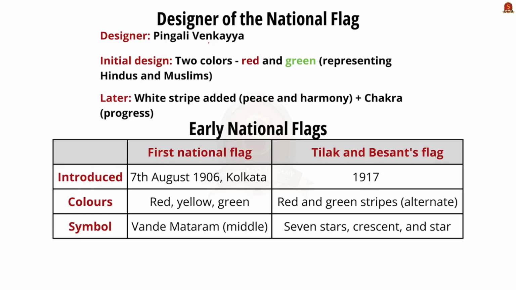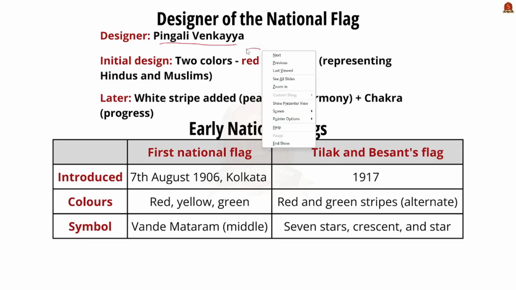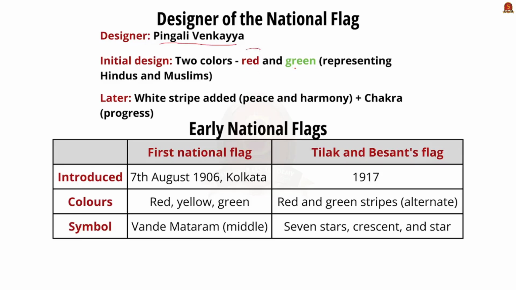First, this national flag was designed by Pingali Venkayya. His flag had only two red and green bands to represent the two major communities of India, that is the Hindus and the Muslims. And later the white band was added only with the advice of Mahatma Gandhi to represent peace and harmony. Later the chakra was also added to represent the progress of our nation.